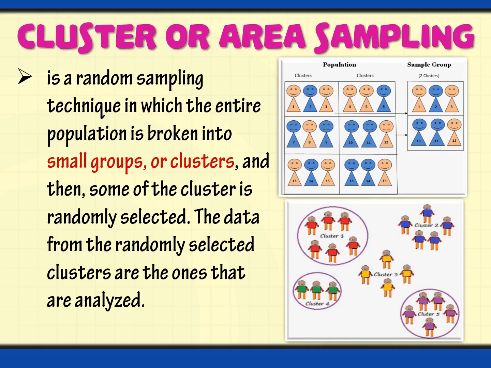And the remaining clusters that were not chosen will not be included in the research. Okay, so this is how it differs from stratified. In stratified, in every group, you have to get a sample. But in cluster, after grouping them into clusters, you will not get a sample from each. All the members in a cluster, when they are selected, will be the ones to participate in the research. Okay? That's why it's called cluster or area sampling.